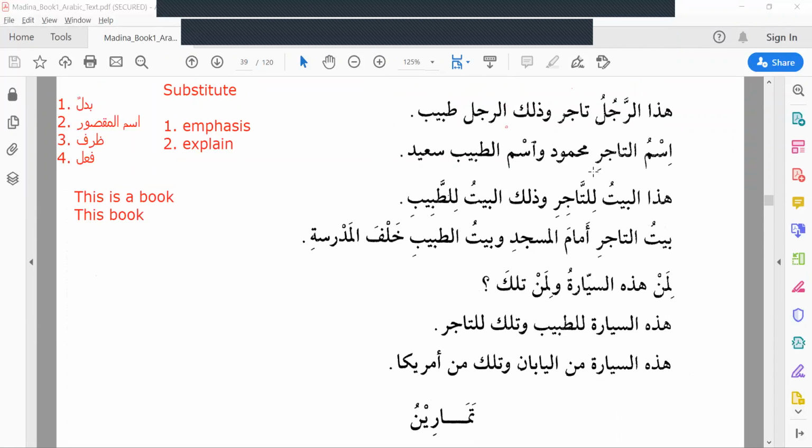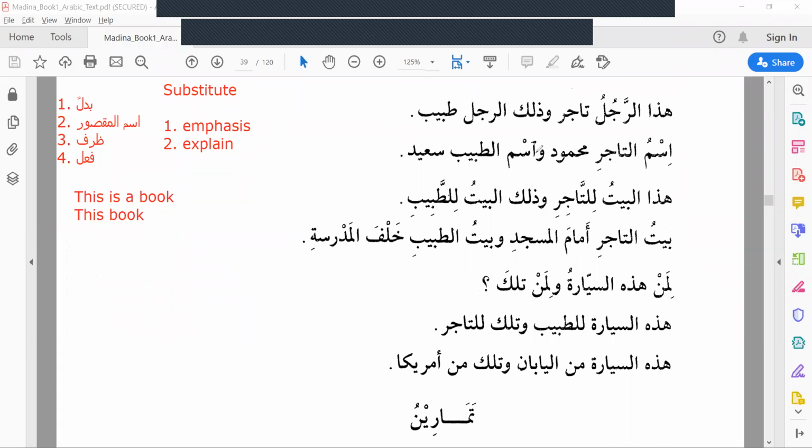اسم التاجر محمود واسم الطبيب سعيد. اسم التاجر محمود. It's a normal sentence. Merchant's name is Mahmud, mudafun ilayhi. Mahmudun is Mahmud. Wasmut tabibi.